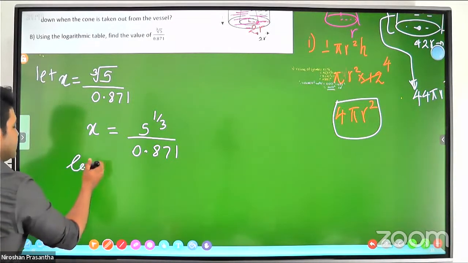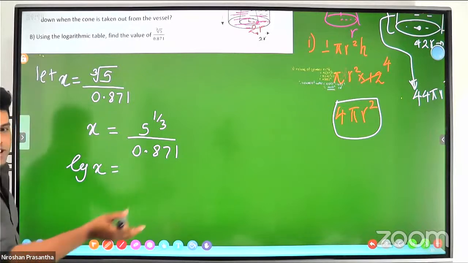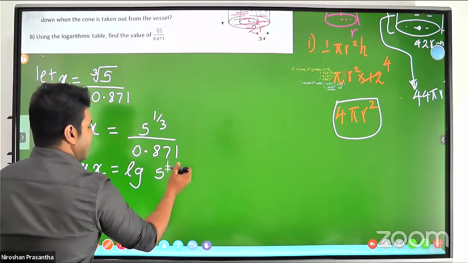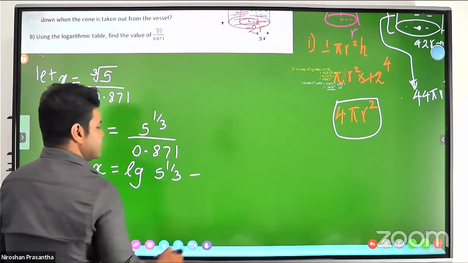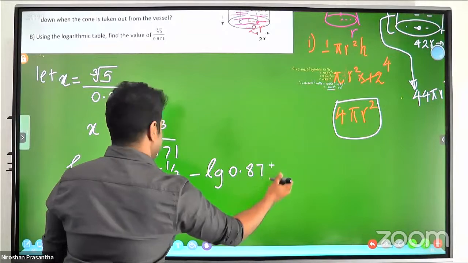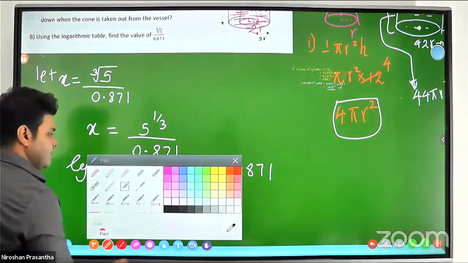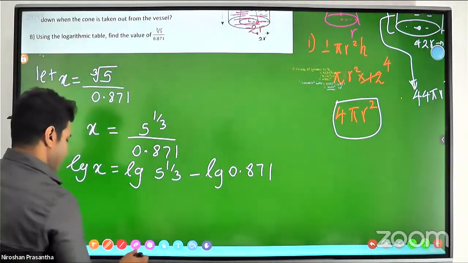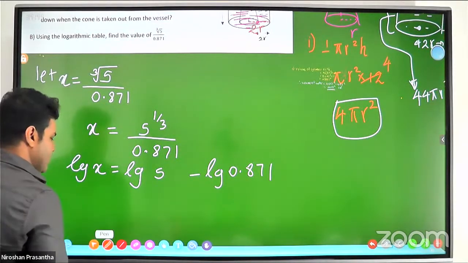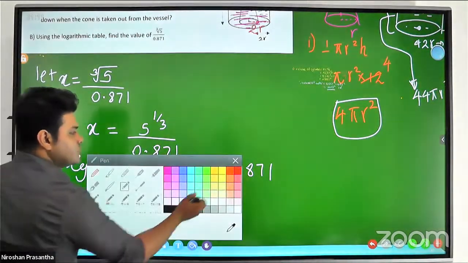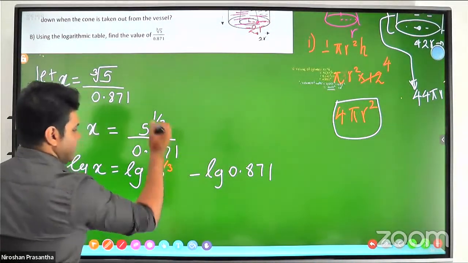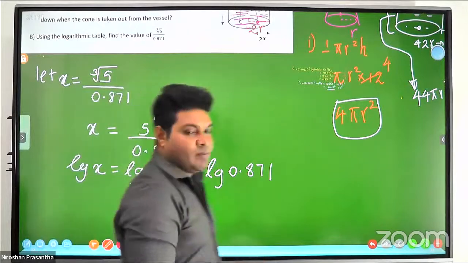Therefore, for both sides we will apply LGX. It's LG of 5 to the power 1/3 minus LG 0.871. You write this as 1/3 power, okay? Then we have to write it in superscript form, 1/3, like this. 5 to the power 1/3.